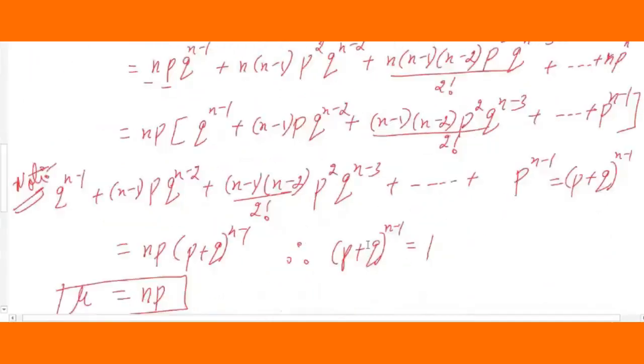Yes, so again substitute the values here. It is nCx, p raised to x, and here it is q raised to n minus x. That is the binomial distribution. I think you have come across this now. Already we have derived this; this is nothing but our mean. So for the binomial distribution, the mean is directly np. Please remember this. Now we are going to simplify the binomial distribution.